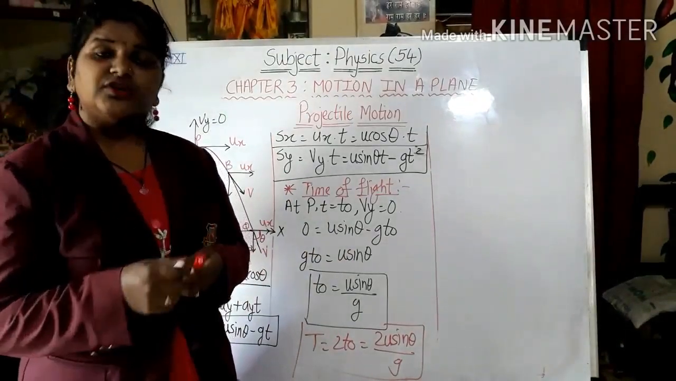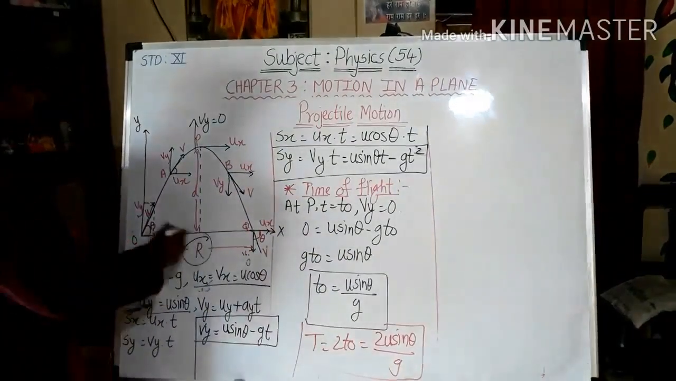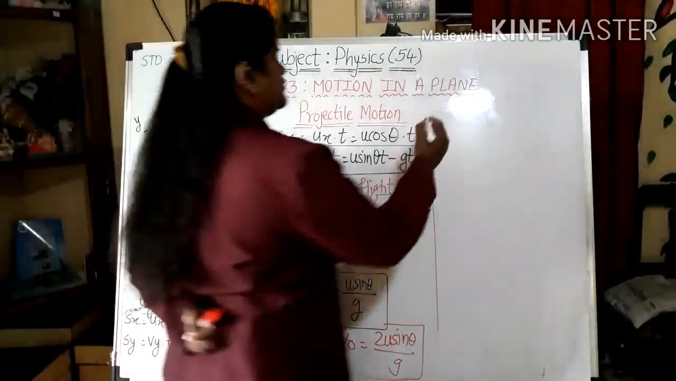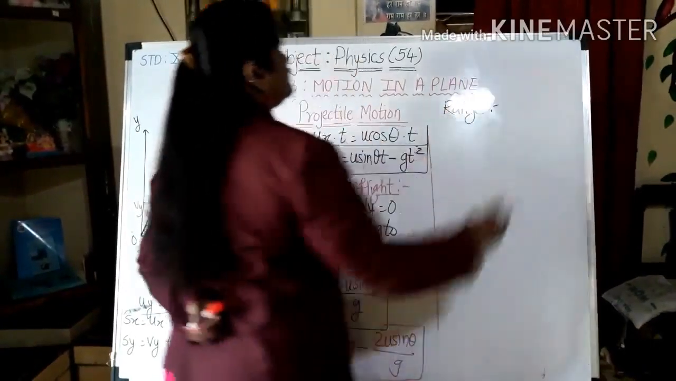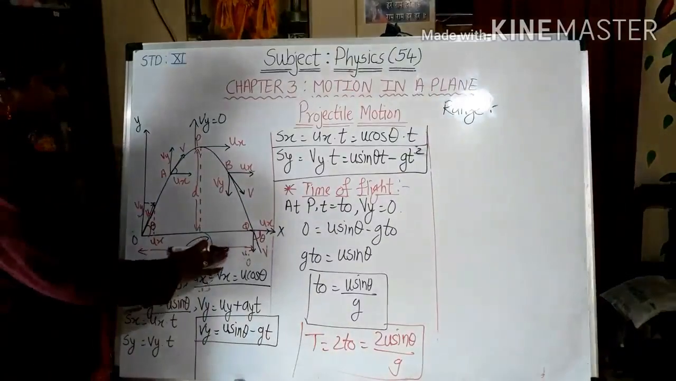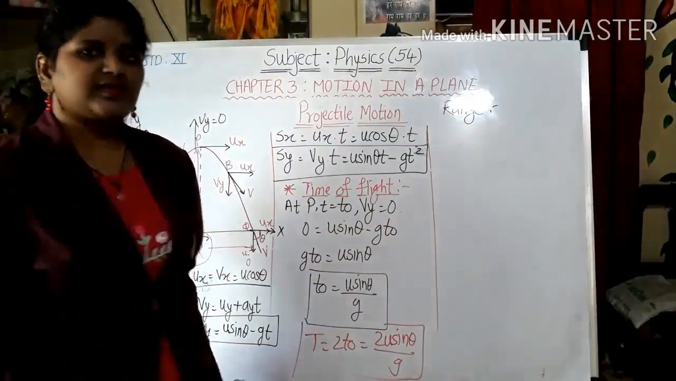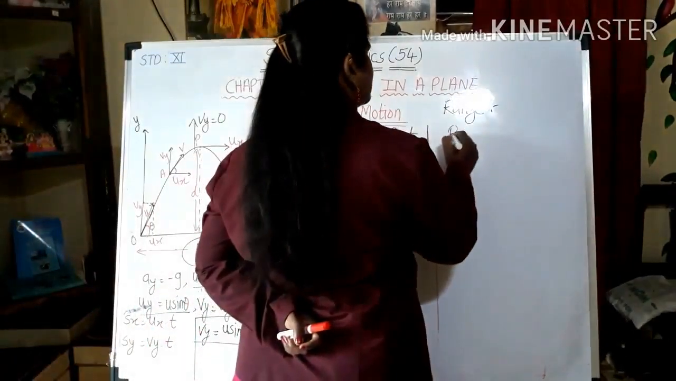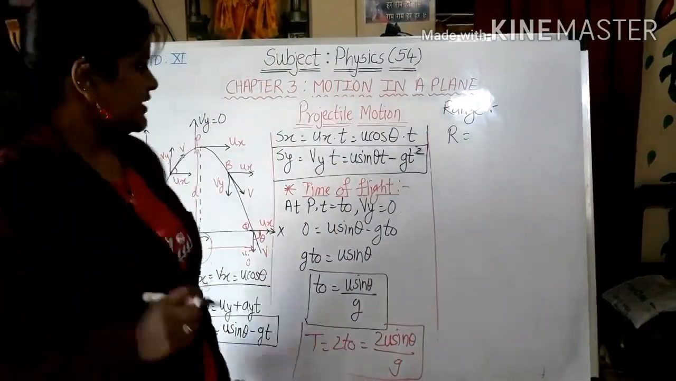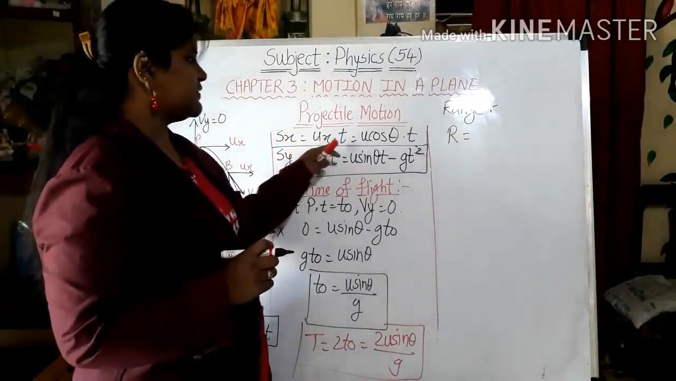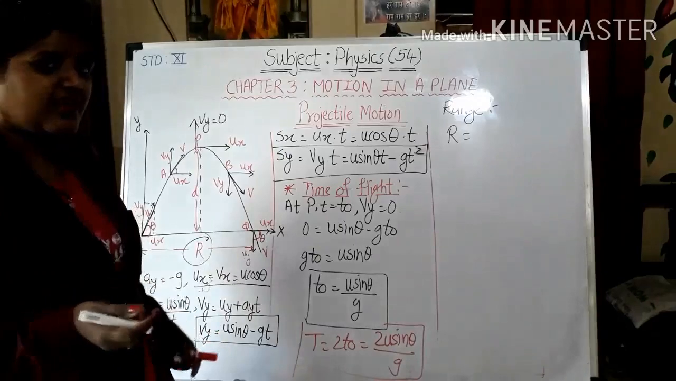Now what we are going to do after this is find the value for R, the range. To find the range, what you can observe here is that this R is nothing but the displacement along the x-axis. So again I can write R is nothing but displacement. As we have seen, Sx is ux into t. So R will be ux into t again.